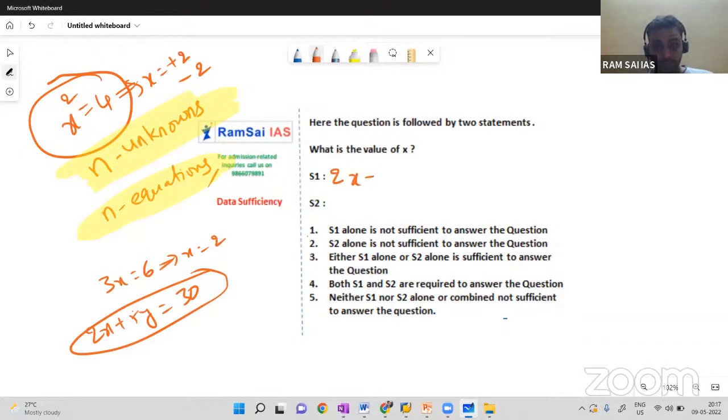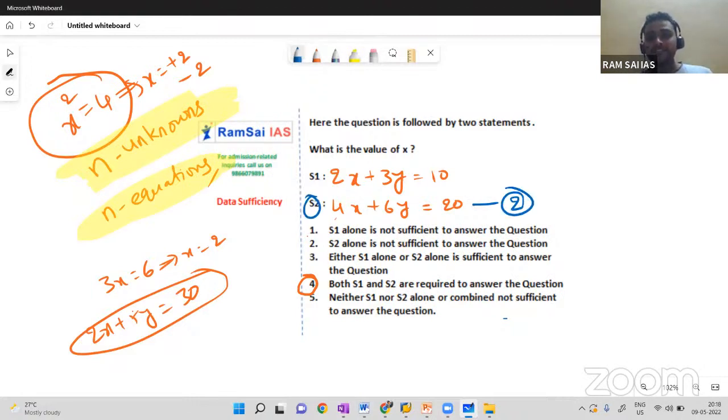The question is the same. 2x plus 3y equal to, say, 10, and 4x plus 6y equal to 20. Generally, we feel we have two equations and two unknowns, so we can solve this problem and go with option 4. But if you observe carefully, the second equation is just a multiple of statement 1.